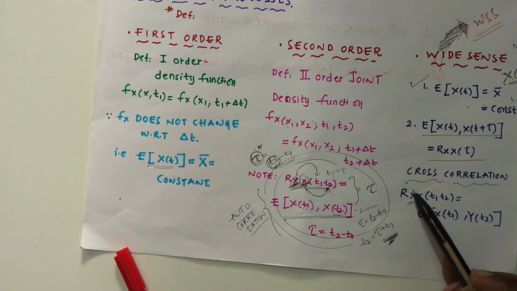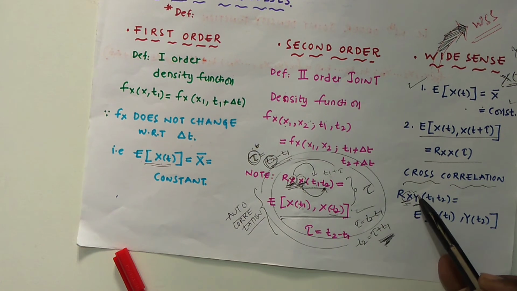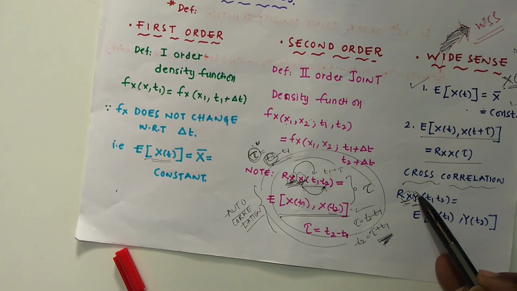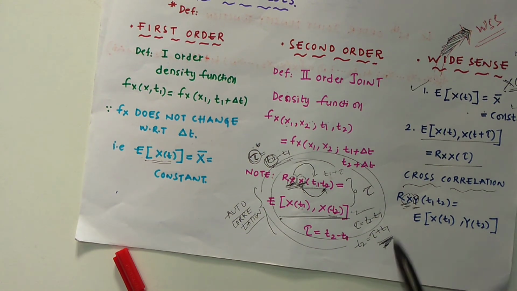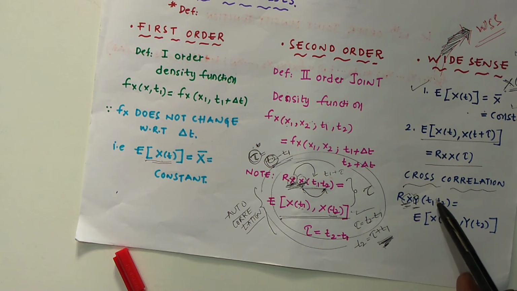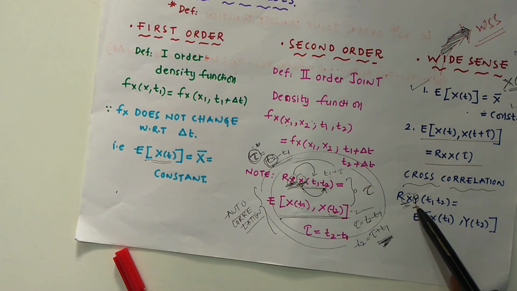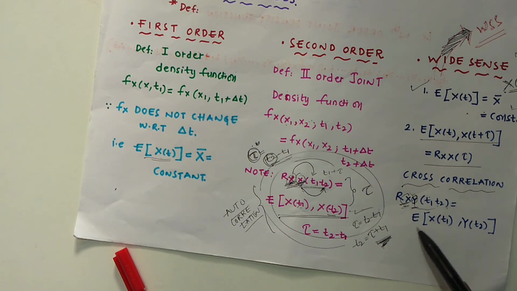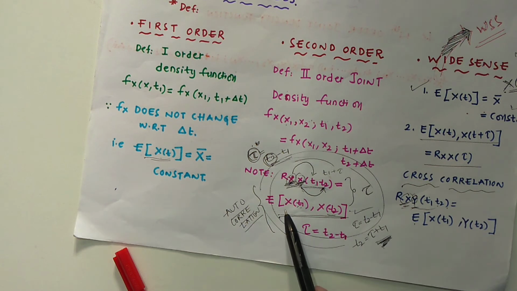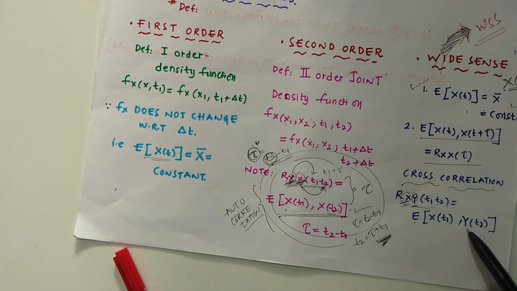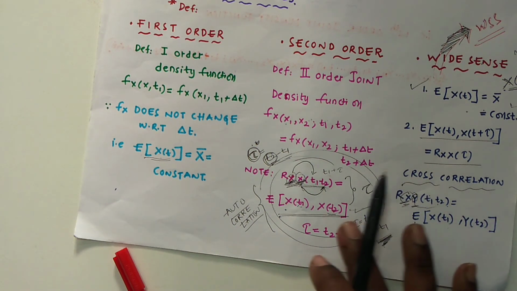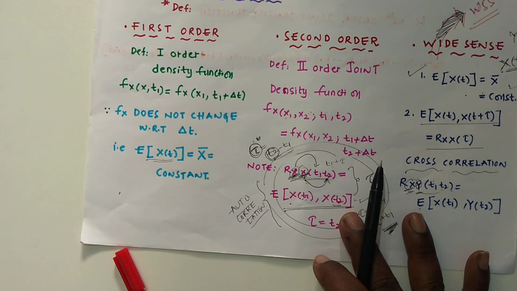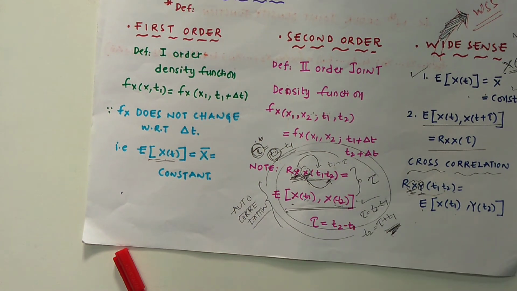But here, one random sample is from a random process x of t, another will be from y of t, so that x is a sample at t1 from x of t, and y is a sample at t2 from y of t. Then it is a cross correlation. It is nothing but E of x of t1 comma y of t2. This is called wide sense